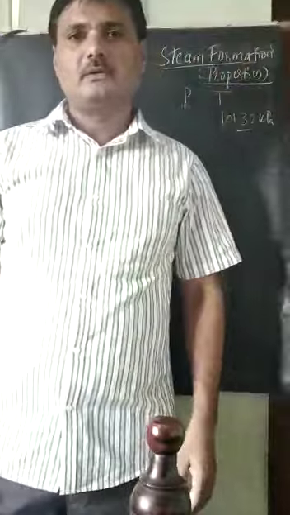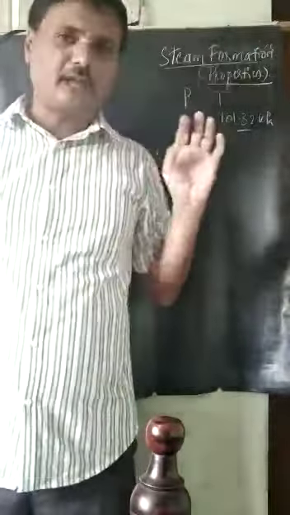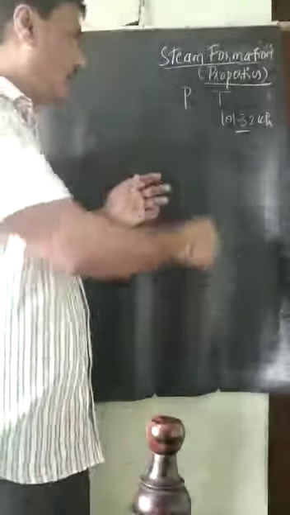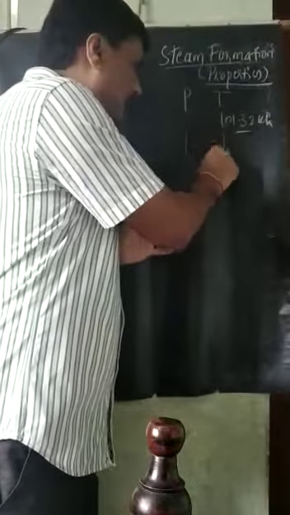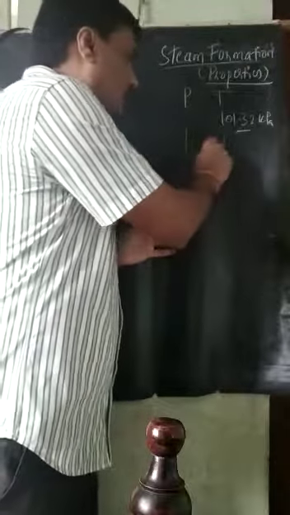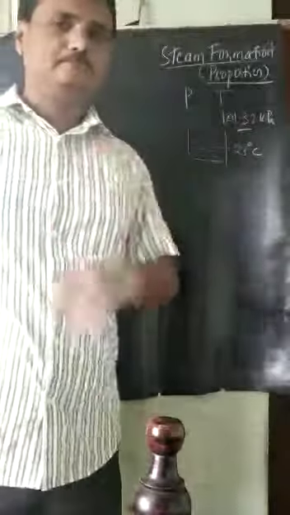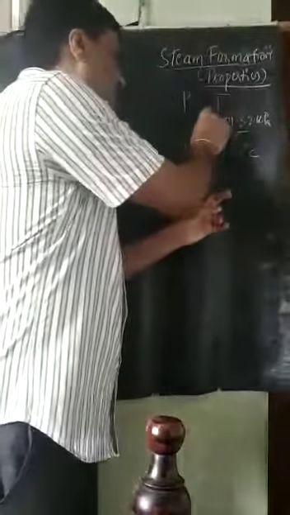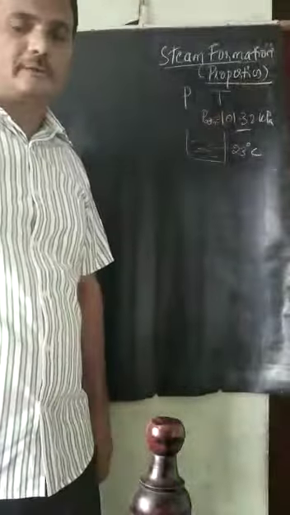If the pressure is taken as constant, I will take water in a container. Water is at about 23 degrees centigrade, and the pressure is atmospheric, 101.32 kilopascal.